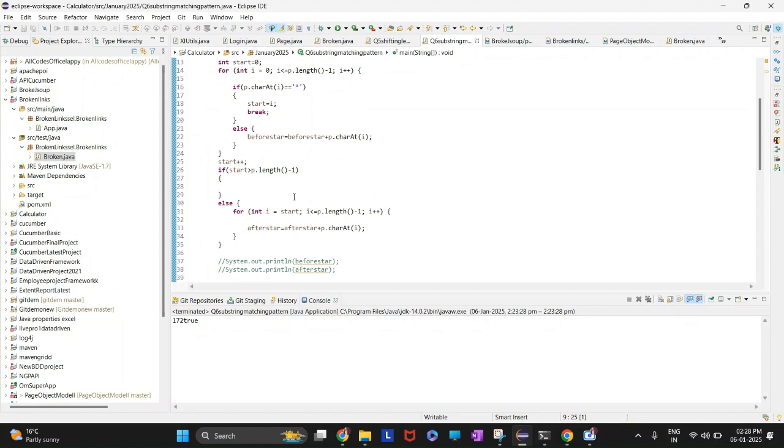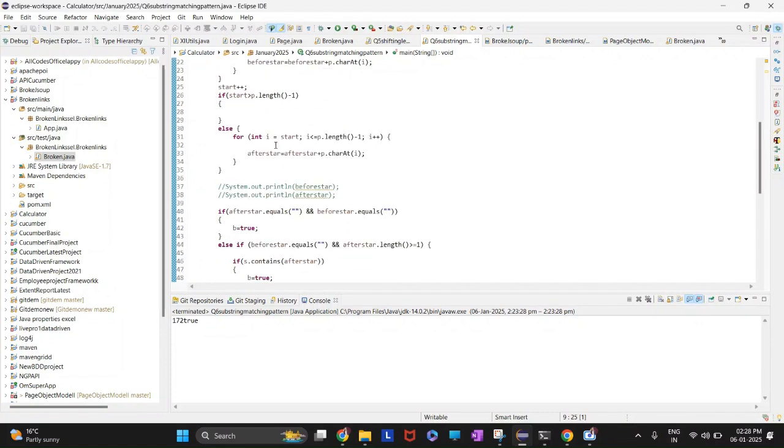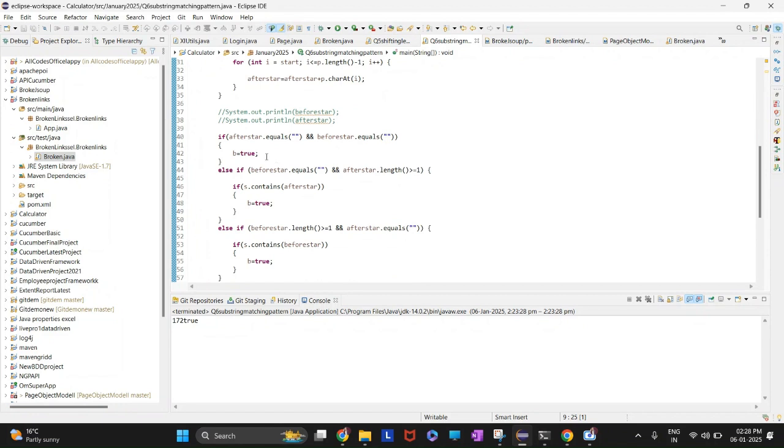Okay, after this, there will be four situations which will come. There's only a star, with nothing before the star and nothing after it. There's one string before the star and nothing after it. And similarly vice versa, no string before the star and one string after it. And the last, which is the most important one, strings on both sides of the star. So catering to these four situations, if both are empty, yes, we will return true, because the star can be replaced with zero or more characters, so P will be a substring of S.